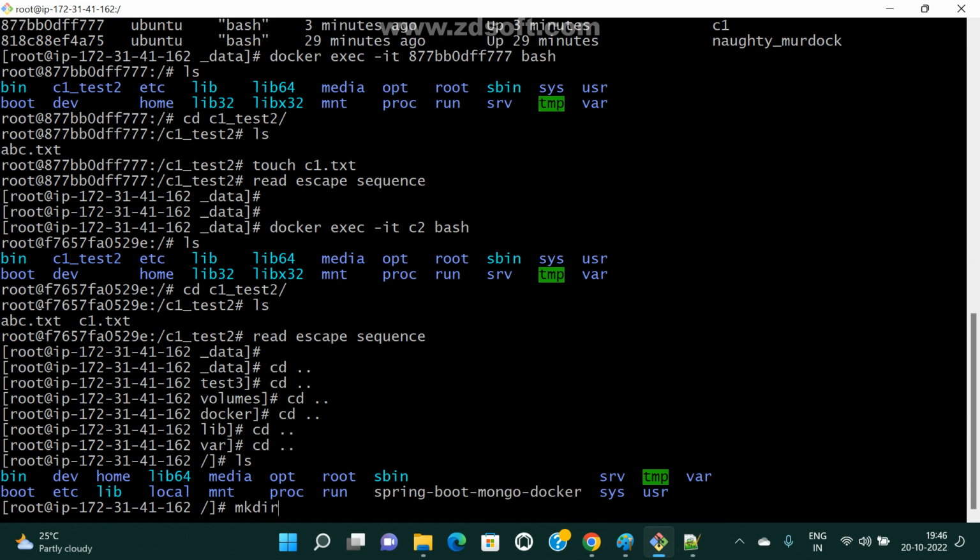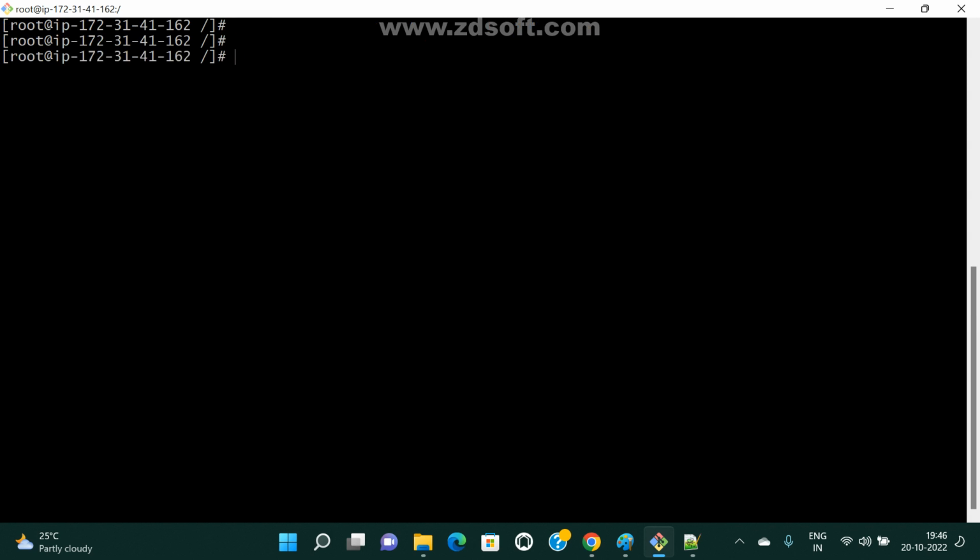What is mkdir? It means I want to create one directory. This is the syntax, right? I am giving devops_backup. This is my file system path.